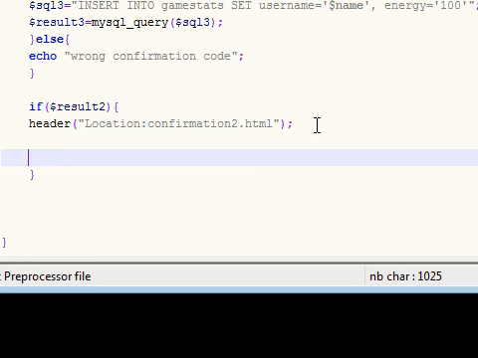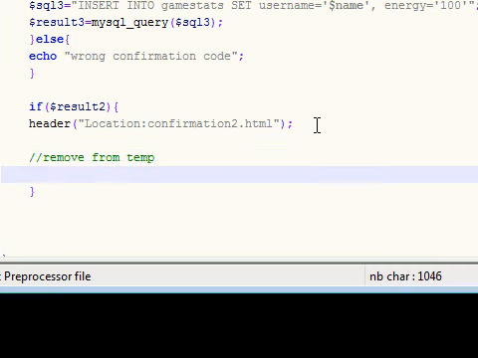Remember from before, we took all of their information and put it into a temporary table, and if they click that link and everything went right, we turn it into a permanent user table. So all that information from the temporary table is still there, just taking up space on our server. So if everything goes right and your data is already in your permanent table, why do you need it in your temporary table? So if everything goes right, remove from temporary table.